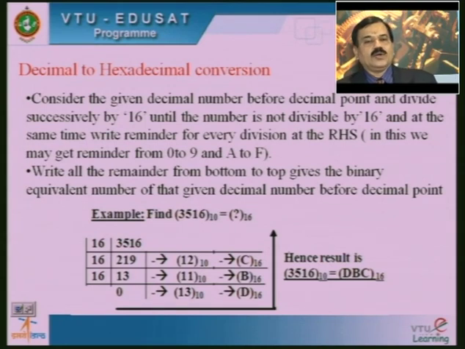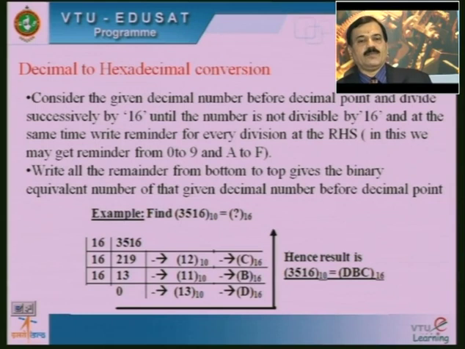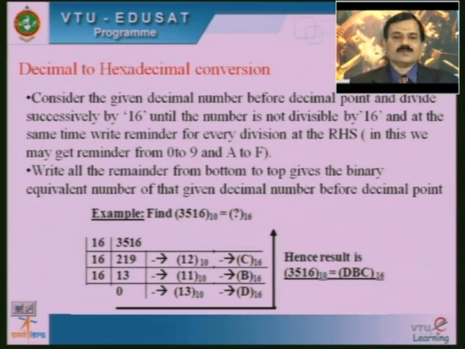The 12 value in decimal can be coded as C in hexadecimal. Once again the 219 must be divided by 16. At that time we get 13 as the quotient and the remainder is 11 with decimal base 10. Then the remainder is converted into a hexadecimal value. The equivalent of 11 in decimal is B in hexadecimal.